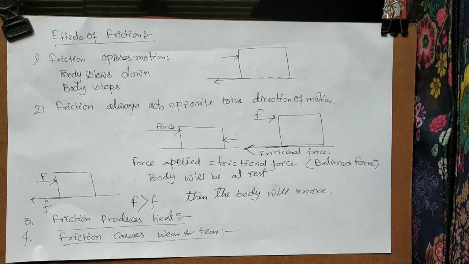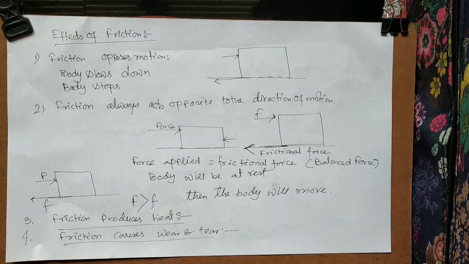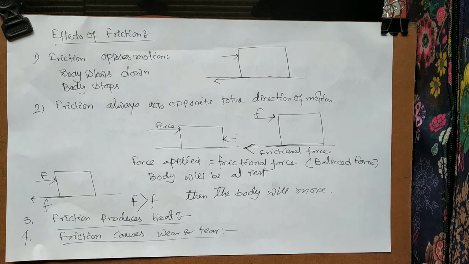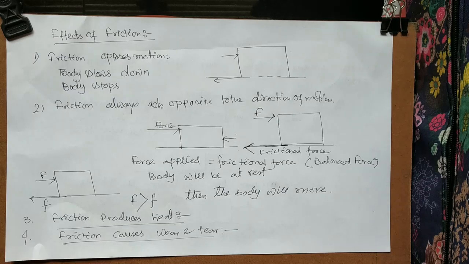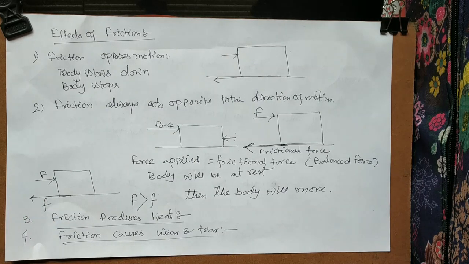If you want to see an example, look at the tire of a bus or car. Whenever a new tire is fixed, you see it has a lot of design on it, and when the tire is used for many days, you will feel all the design is gone and the surface seems very plain. So how does this happen? Due to wear and tear caused by friction. So these are the four effects we have seen in the case of friction.